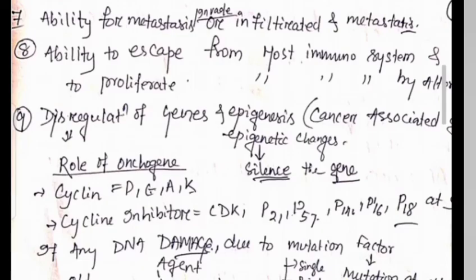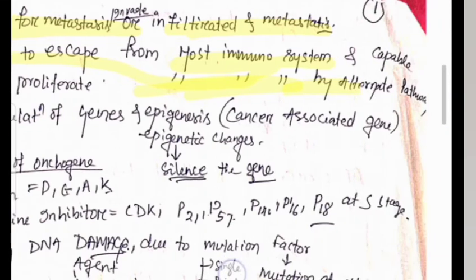Then the ability to metastasize will be found in the tumor cell. Why? Because it does not have a capsule, so it invades or infiltrates and causes metastasis. It also has the ability to escape the host immune system, and by altering its properties it can invade the host immune system, leading to more proliferation.